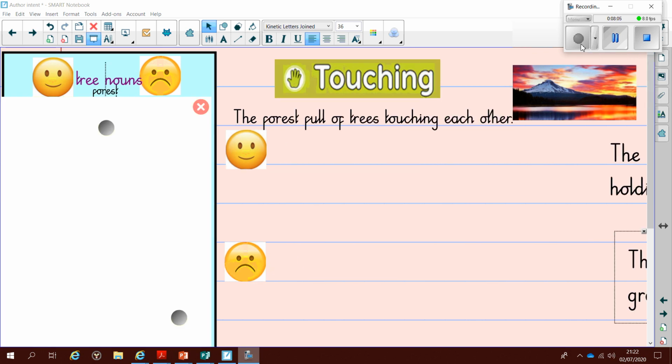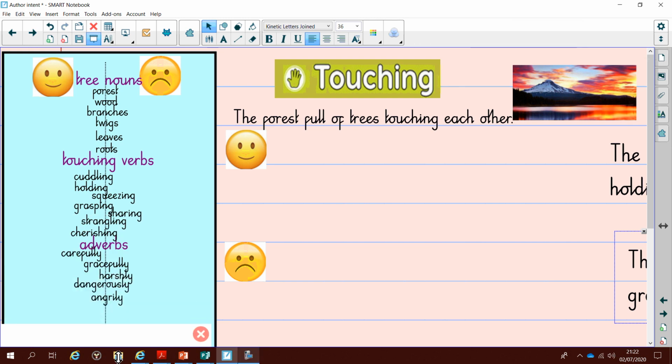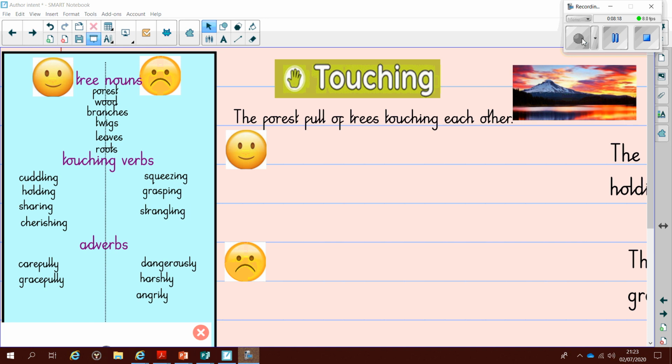Right, this time we're going to look at it through a touching lens. Now, I'm going to reveal the word bank, then I'm going to pause the video so you can have a go and see where you think these words lie by yourselves. So first of all, let's look at those nouns around trees. So we've got the word forest, wood, branches, twigs, leaves, roots. Now I've left those all in the middle because for me they're quite neutral words. They've not got any particular positive connotations or any particular negative connotations. So you definitely need to include adjectives when describing them.